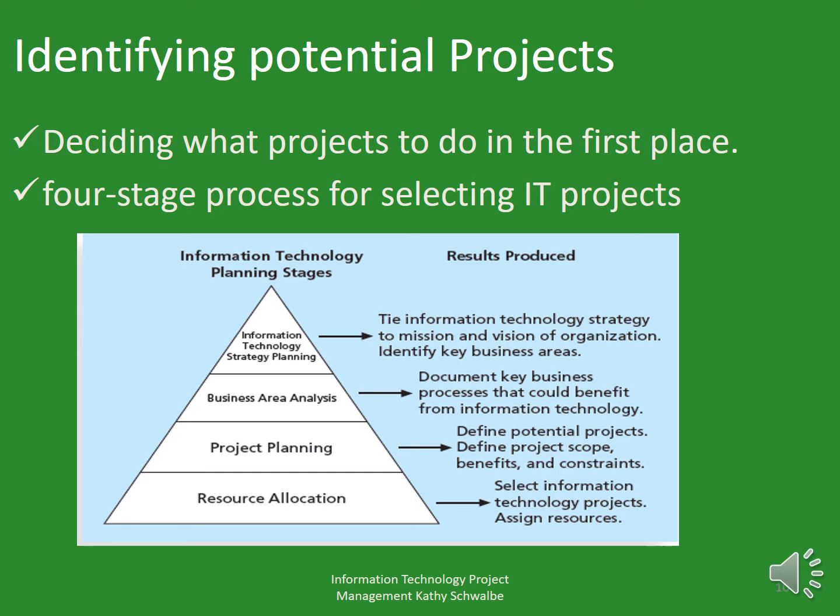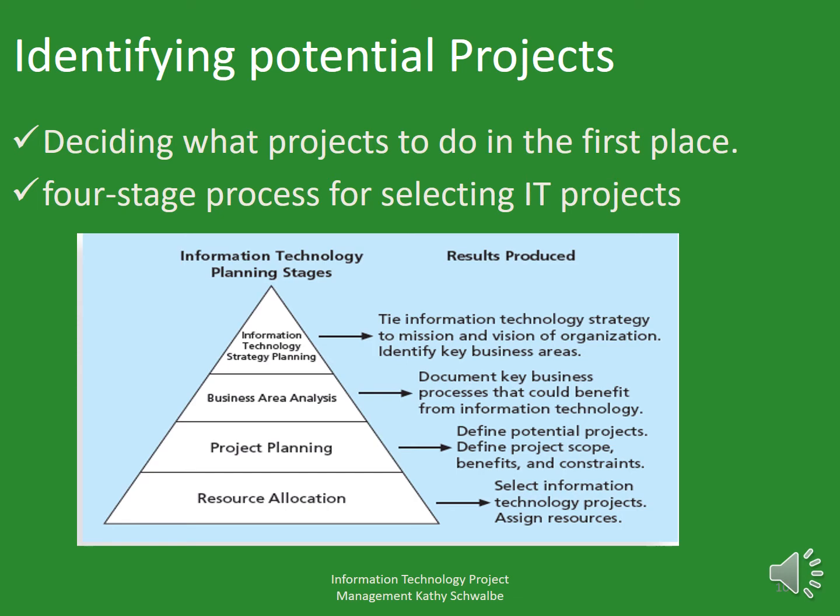After identifying strategic goals, the next stage in the process for selecting IT projects is to perform a business area analysis. This analysis outlines business processes that are central to achieving strategic goals and helps determine which processes could most benefit from IT.